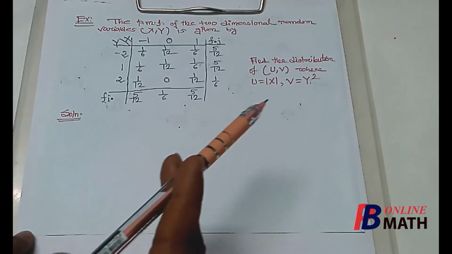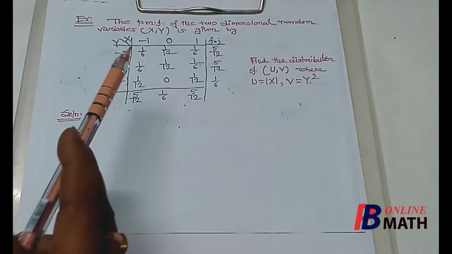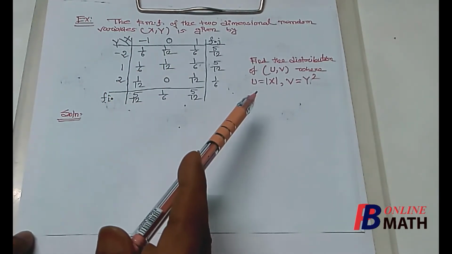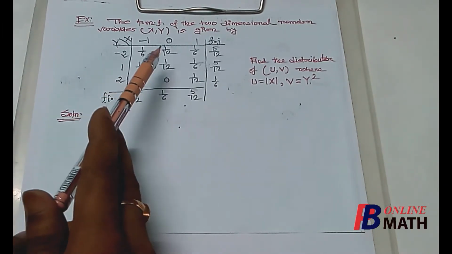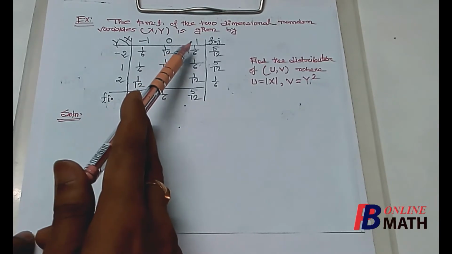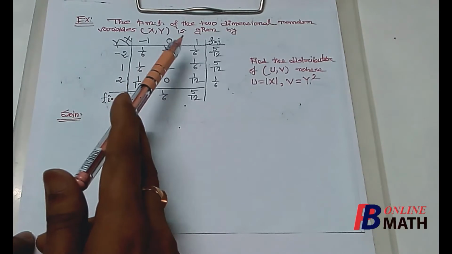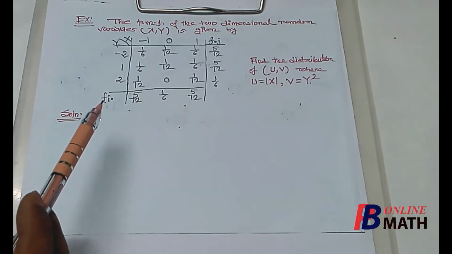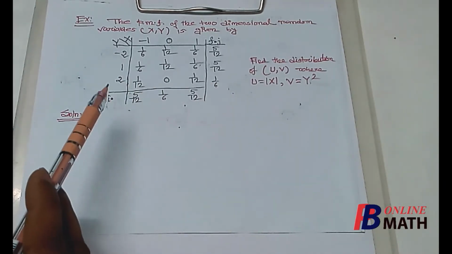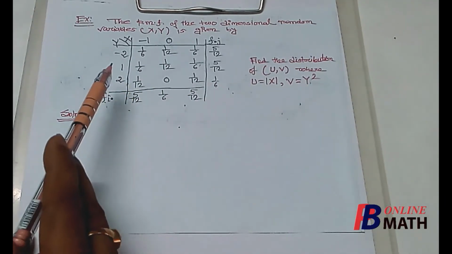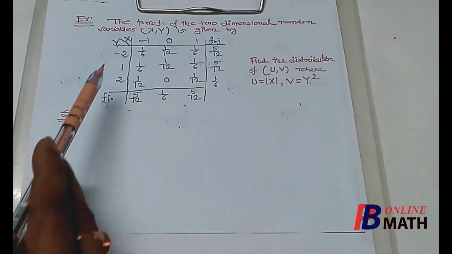Now if we apply the transformation u equals modulus x on the spectrums of x, then we find modulus of -1, which is 1, modulus of 0, which is 0, and modulus of 1, which is 1. So the spectrums of u will be 1, 0, 1. Similarly, if we apply the transformation v equals y square on the spectrums of y, then we find that the spectrums will be (-2) square, which is 4, 1 square, which is 1, and 2 square, which is 4. So 4, 1, 4.